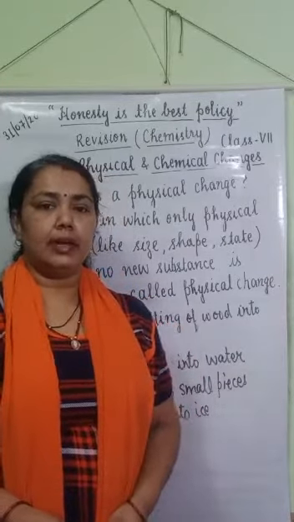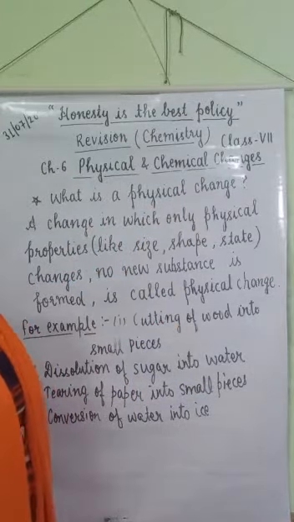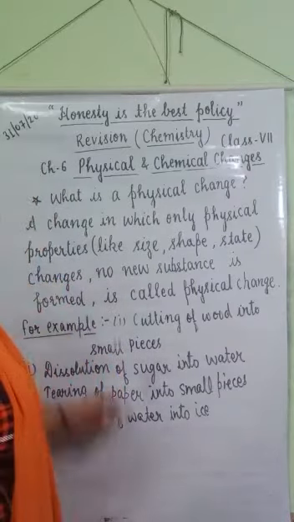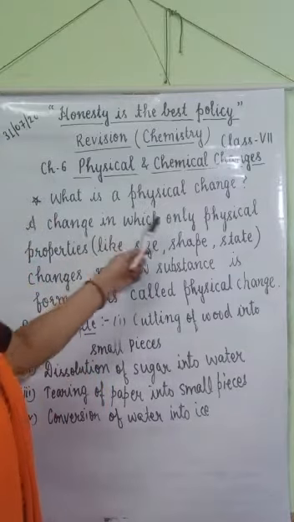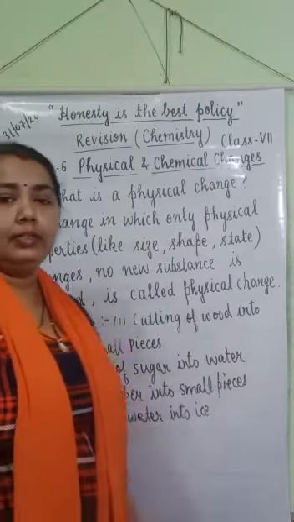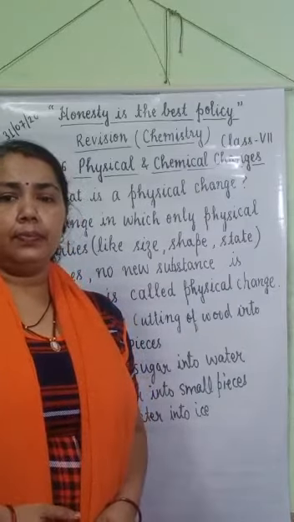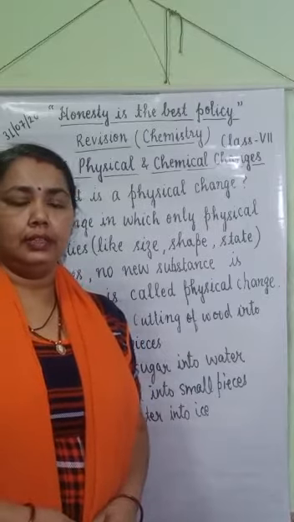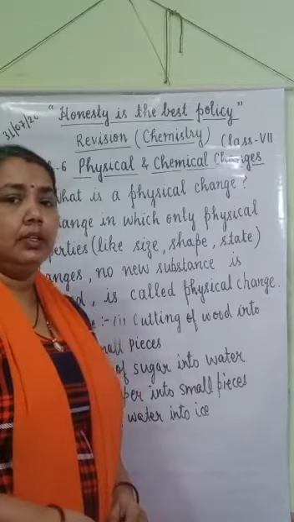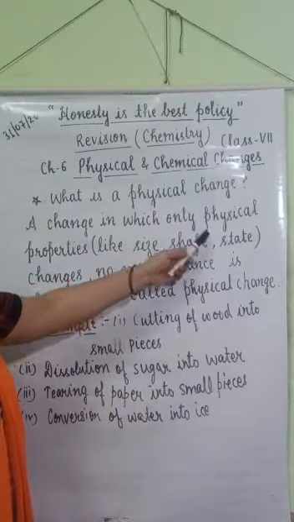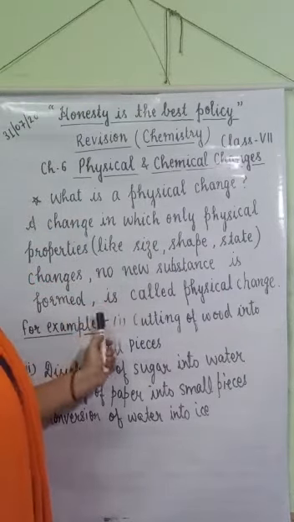So let's revise our chapter Physical and Chemical Changes. In this chapter, firstly we will see what is a physical change. A change in which only physical properties... What are physical properties? Physical properties like size, shape, color, state of a substance. These properties are known as physical properties. So if there is a change in only physical properties of a substance, but no new substance is formed,